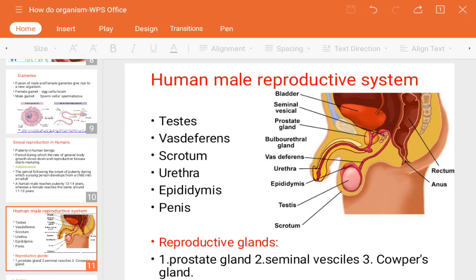Next, we are moving towards our main portion, the human male reproductive system.